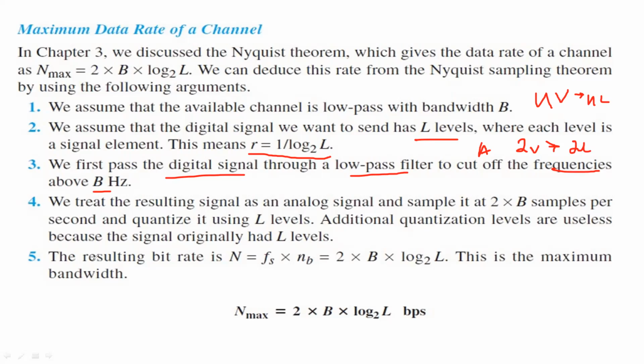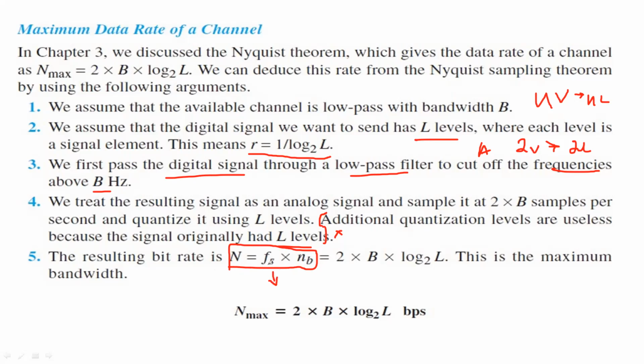Additional quantized levels are useless, because the signals originally had L levels, so additional levels are useless. The resulting bit rate is represented by N, that is Fs into nb, where Fs is the sampling rate.